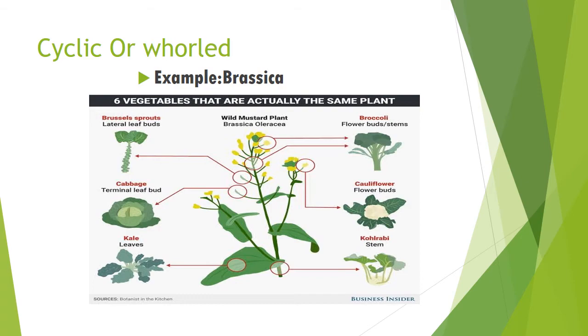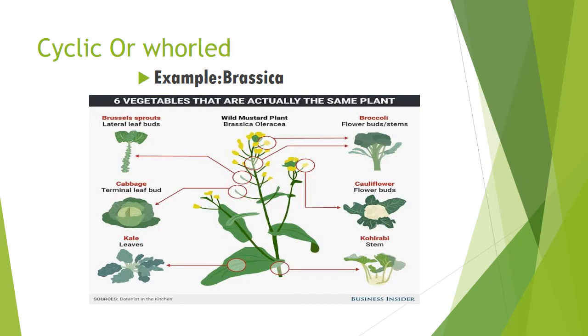For example, Brassica. Look at this picture. That is a Brassica flower. Okay, so Brassica is an example for cyclic or whorled arrangement of flowers. Do you understand what is whorled? All the floral parts are arranged in a particular manner.